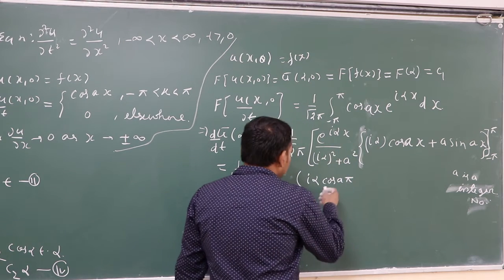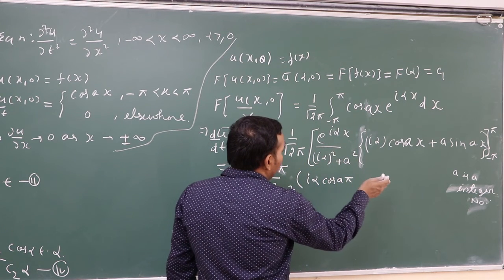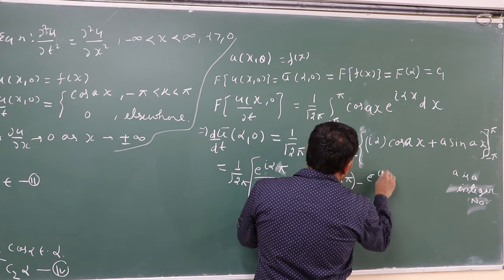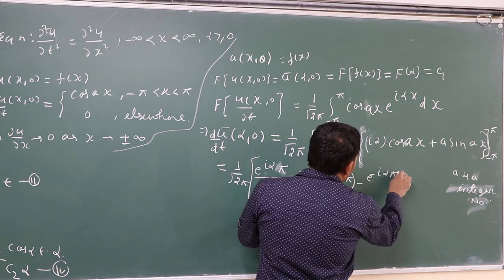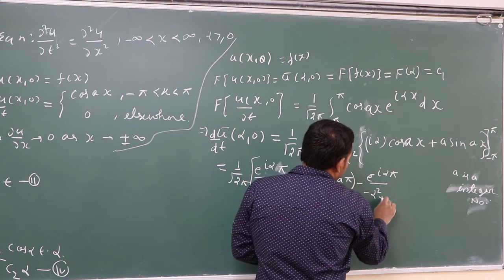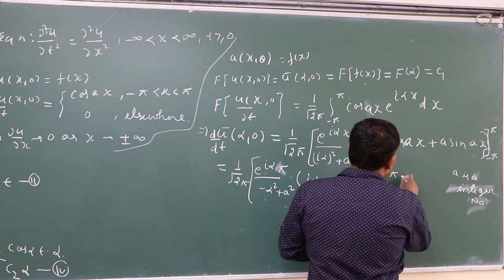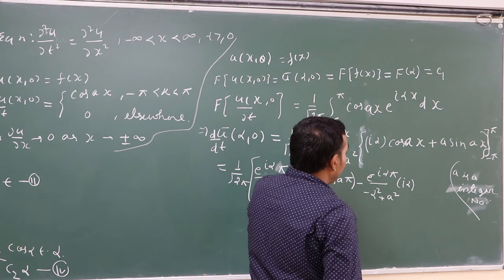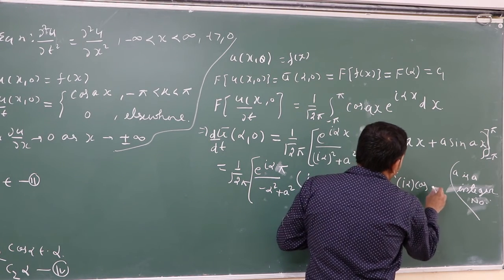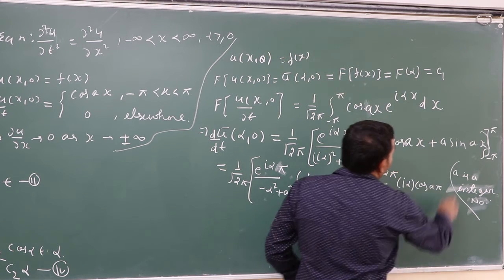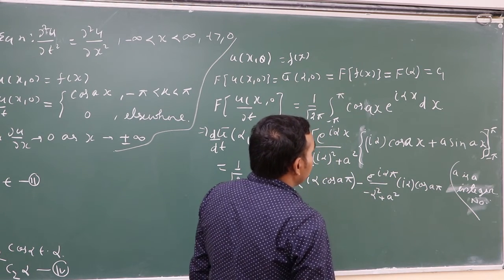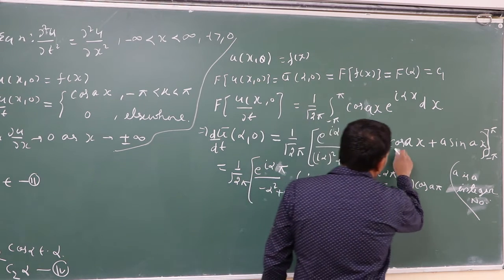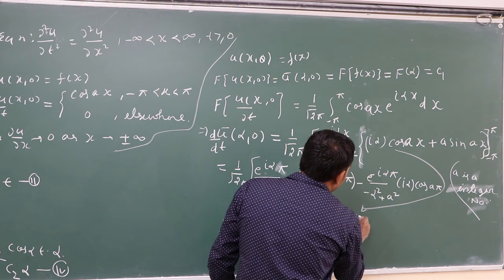And if we take x equal to minus pi, simply minus e to the power minus i alpha pi upon minus a square plus a square, and this is minus i alpha cos a pi, and for sin minus a pi this is going to 0.